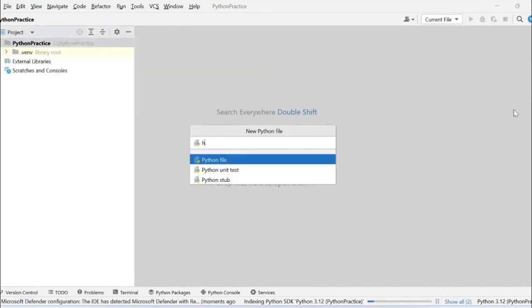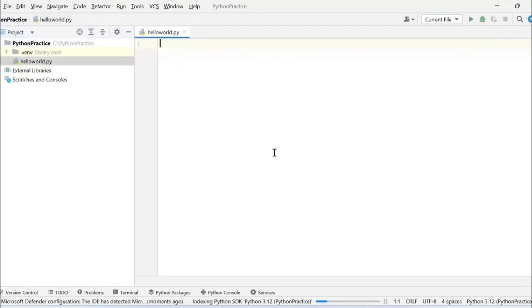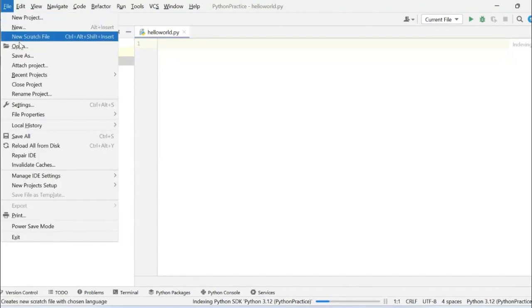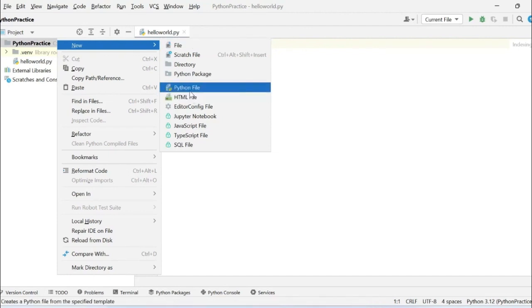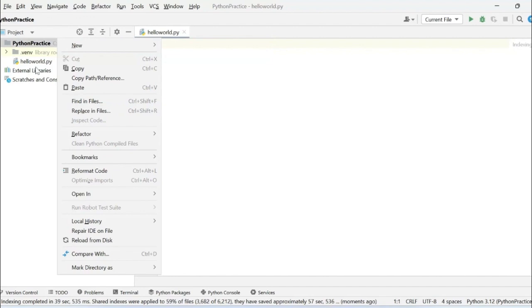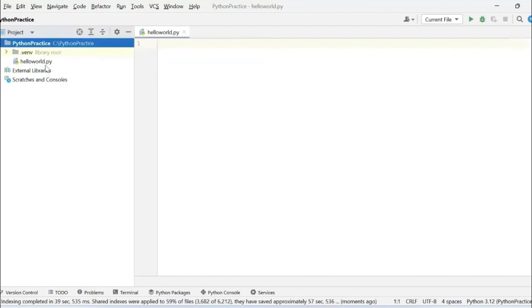Let me give the name hello world. Just type the name which you want and click on enter. Upon clicking enter, it will create that file name with the .py extension because we have selected Python file. Let me show you again. We have selected the Python file directly. If you select some other file type, then you have to explicitly give the .py extension, so that it will take that as a .py file. But right now we are taking the Python file and just specifying the name, so it has automatically created the .py extension.